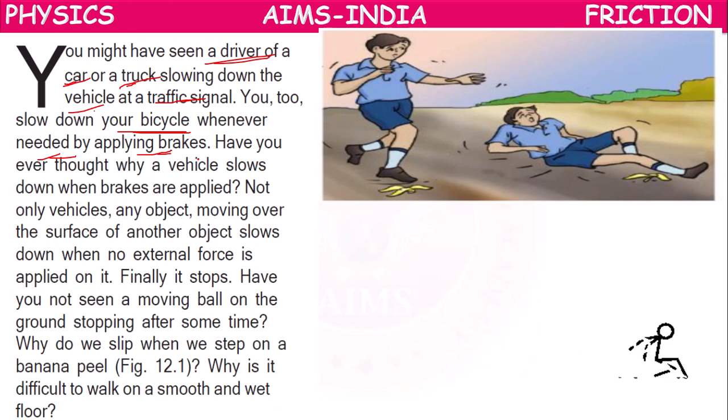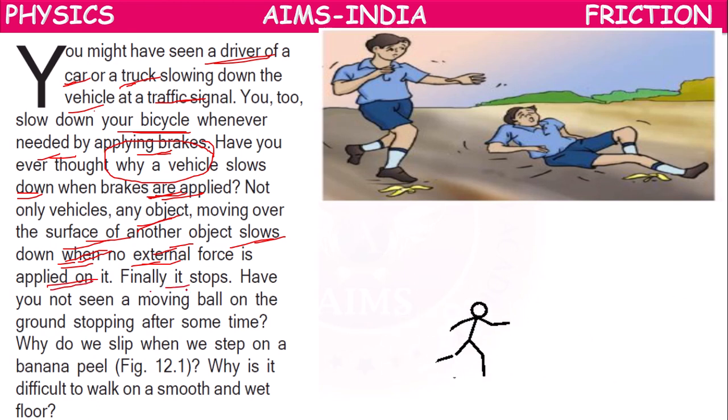So the question is, why does a vehicle slow down when brakes are applied? Not only vehicles, any object moving on the surface of another object slows down when no external force is applied on it. So finally it stops.